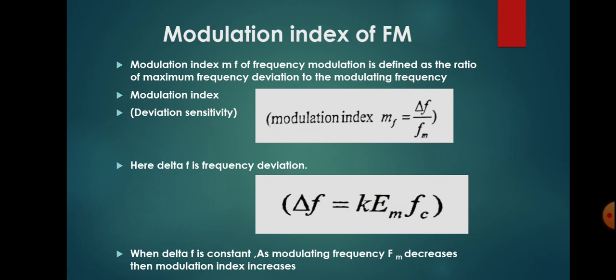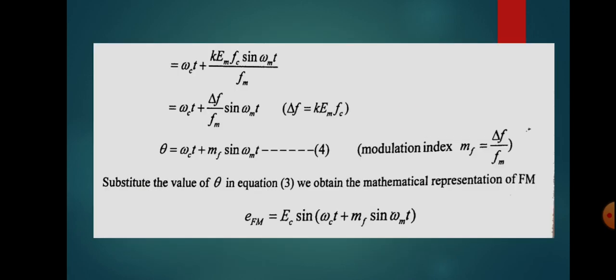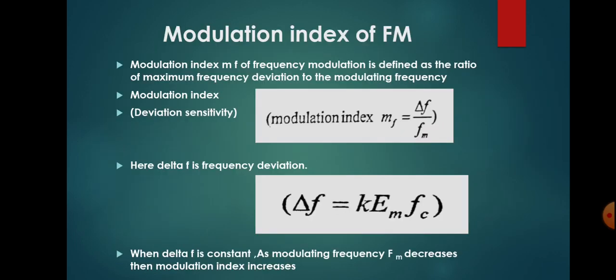So next, what is modulation index? Here we have discussed modulation index. This is the equation for modulation index. Let us see the definition. Modulation index MF of a frequency modulation is defined as the ratio of maximum frequency deviation to the modulating frequency.